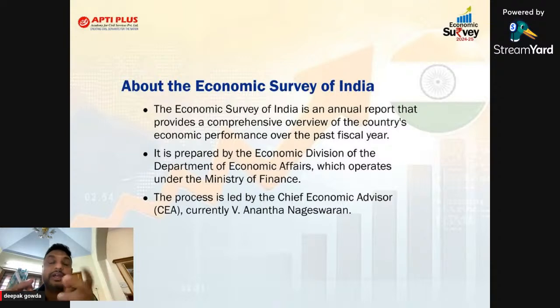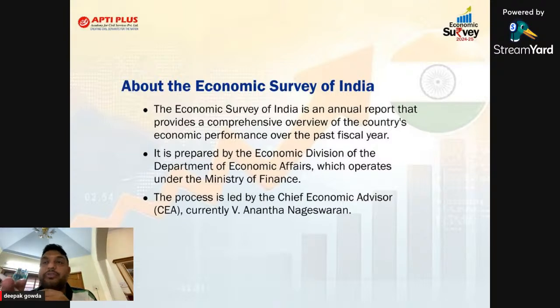But the economic survey is going to review the previous year's Indian economic performance, and whether any problem is there. If there is a problem, how to solve it? Will the same problem come next year also? If the same problem continues next year, what are the things the government of India has to take? That is what is explained by the economic survey.